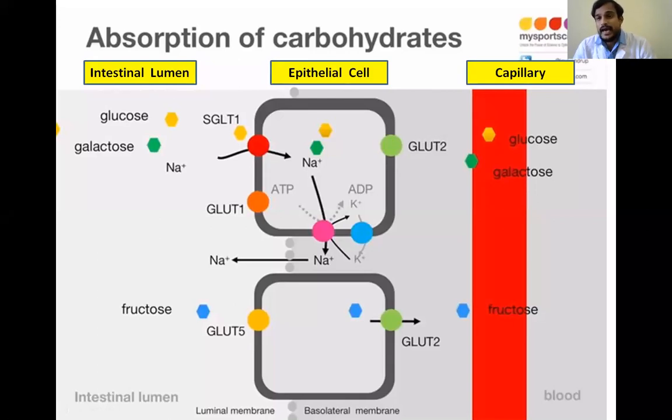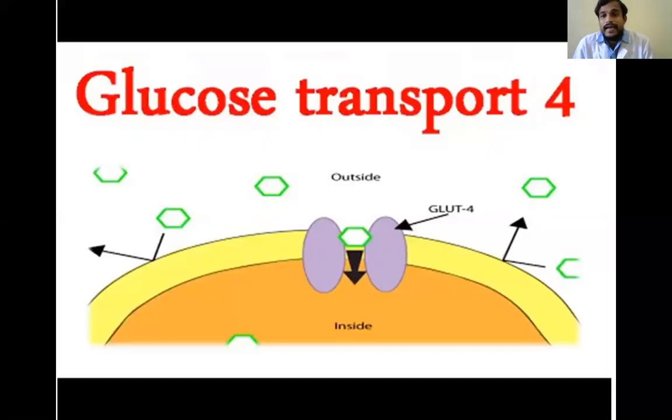After entering the capillaries, glucose and other monosaccharides will reach all the peripheral cells of the body, and they enter the peripheral cells through glucose transporter 4. These glucose transporter 4 are always in a closed state.